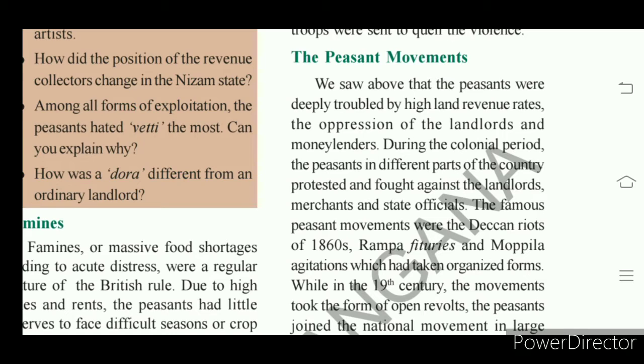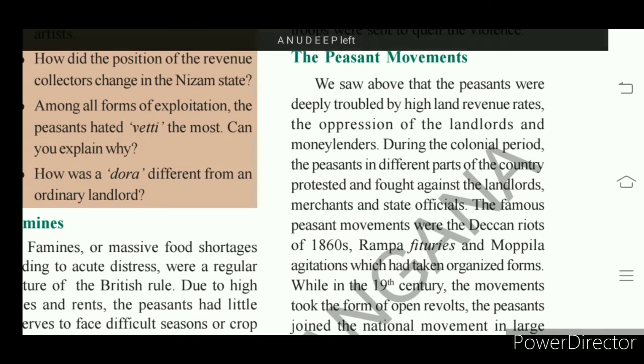And landlords were very powerful in their locality. We have studied that dorras were the large landlords. They maintained some lakhs of acres and some thousands of villages under their control. They lived in forts. They maintained their own large retinue of soldiers and servants.